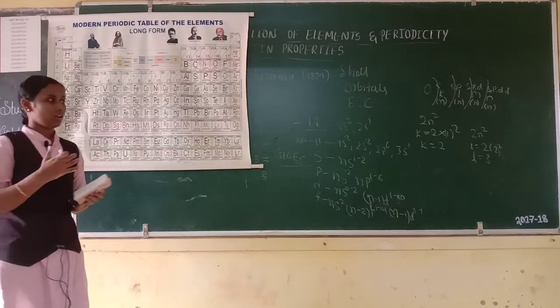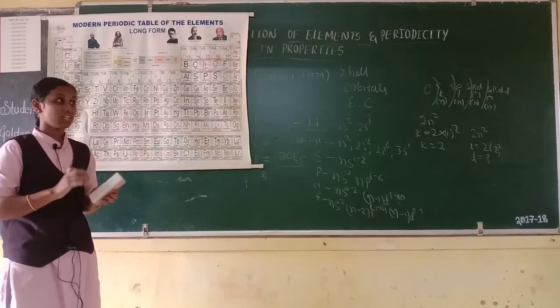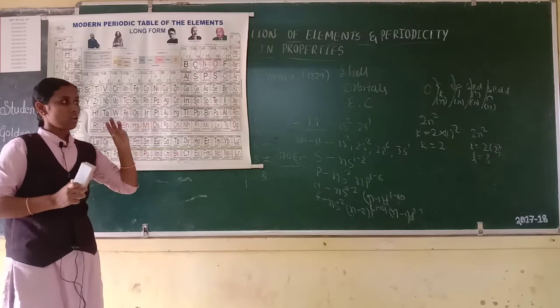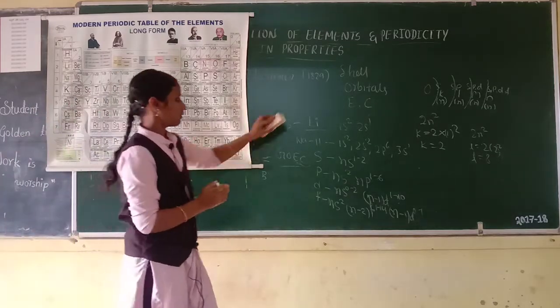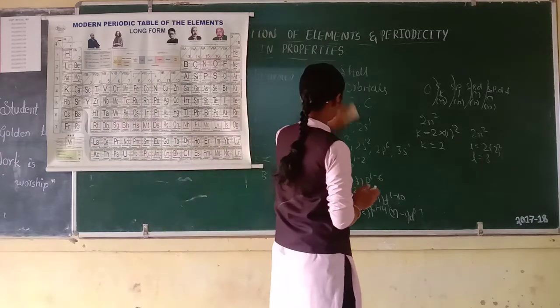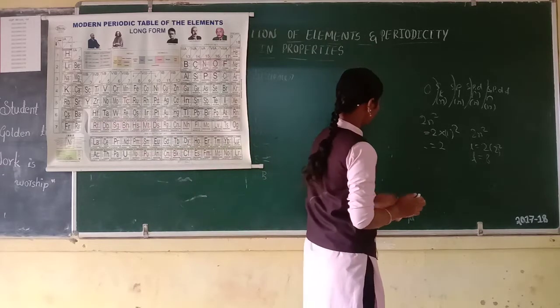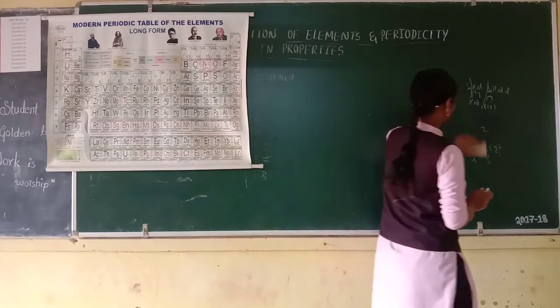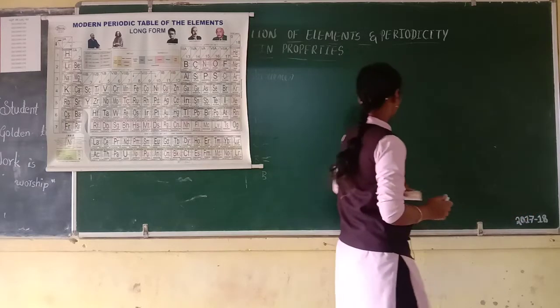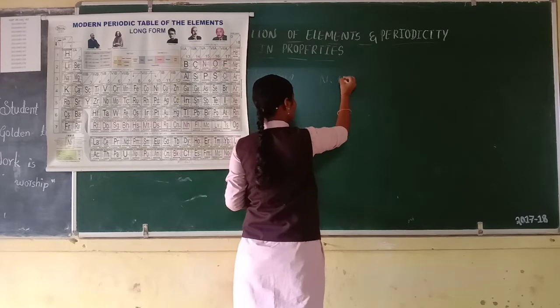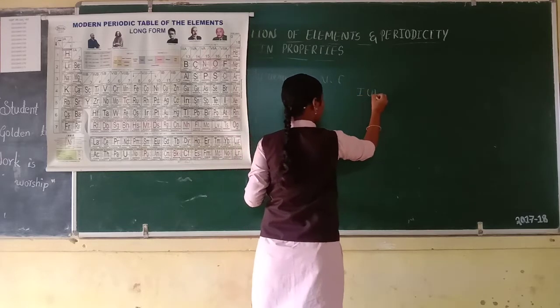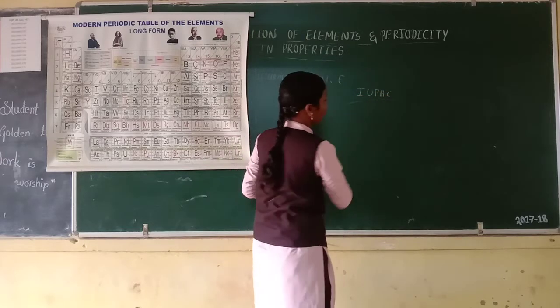Let us move on to the next concept, that is the nomenclature of elements with atomic numbers greater than 100. First, the nomenclature of elements by IUPAC.